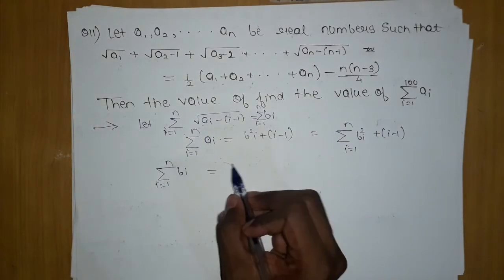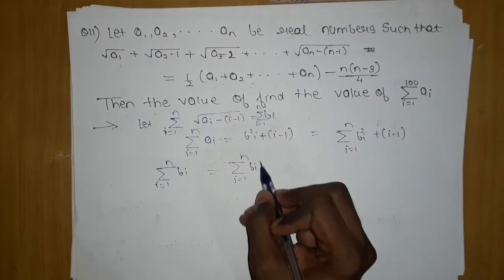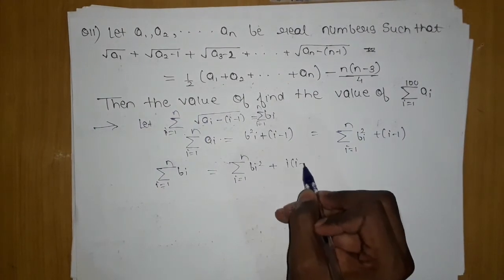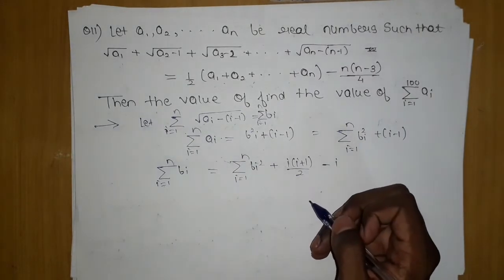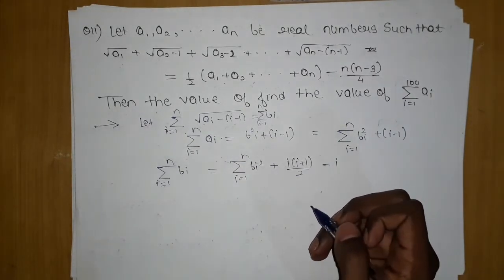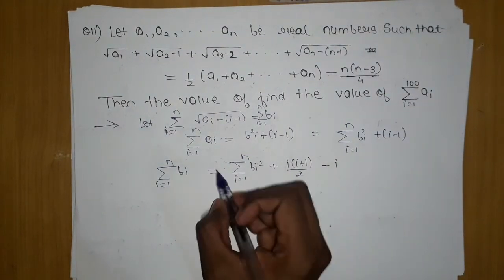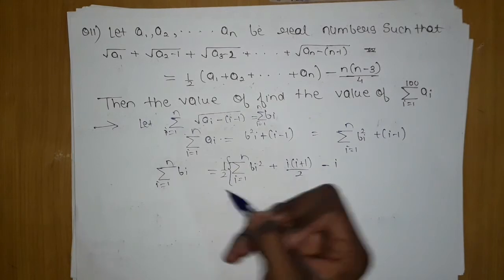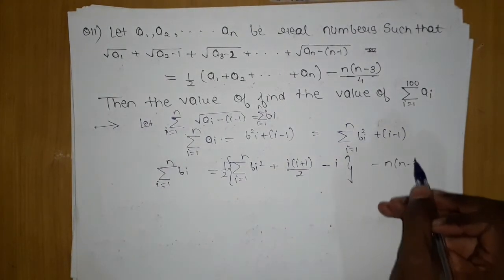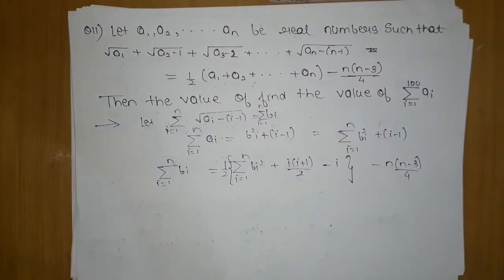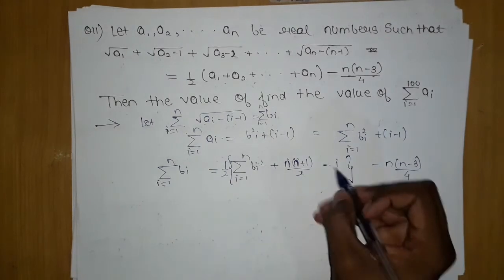We can put summation i equals 1 to n of bi square plus i into (i plus 1) by 2, when I apply summation here, minus i. And one more thing, 1 by 2 will be outside this, and here will be nothing but n minus 3 upon 4. We will add here n, because we have applied summation, n plus 1, and here will be n.